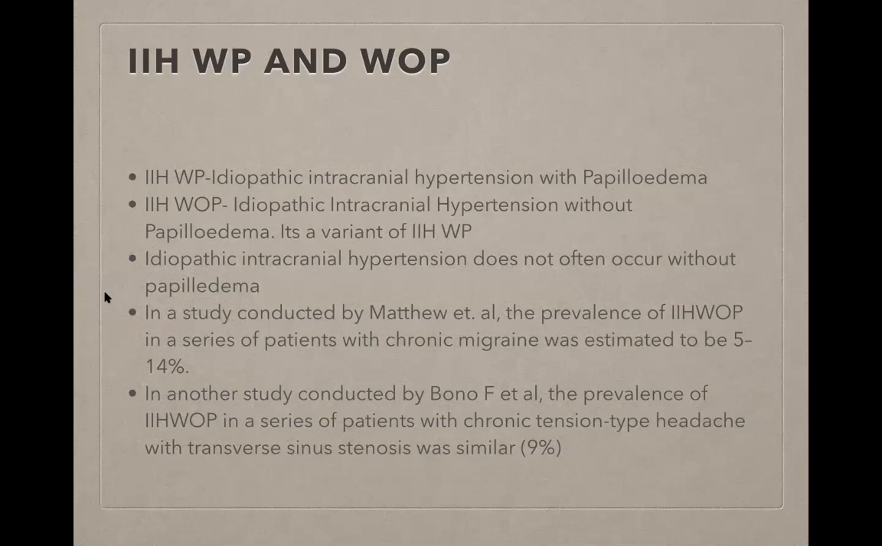In a study conducted by Matthew et al., IIHWOP in patients with chronic migraine was estimated to be 5 to 15%. In a similar study conducted by Bono F. et al., the presence of IIHWOP in a series of patients with chronic tension type headache with transverse sinus stenosis was similar. That was around 9%.